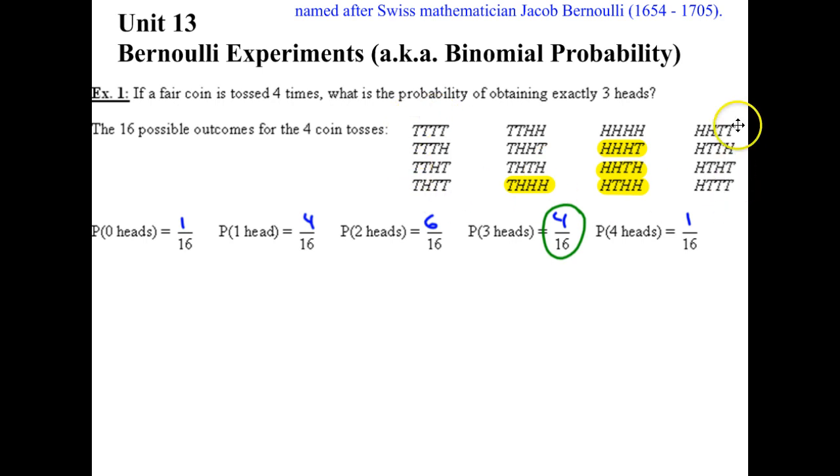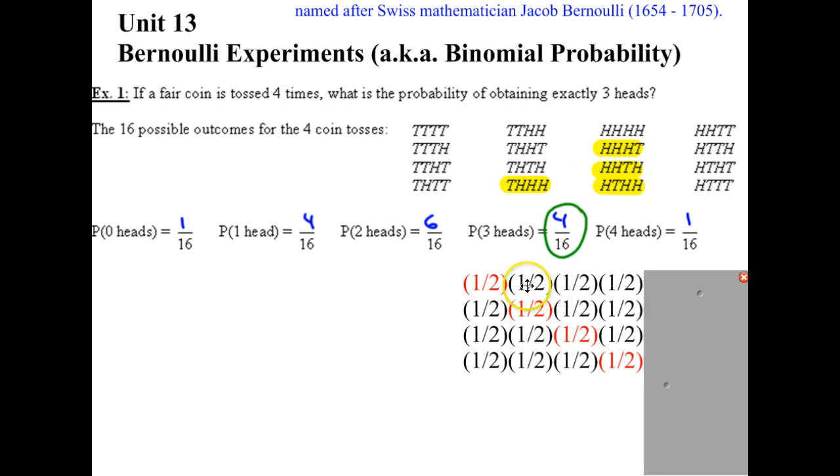This is a sample space. So clearly the answer is 4/16 or 1/4. But this is a lot of work to write out this whole sample space and count it. I certainly don't want to do that for the 10-question quiz with 4 choices each. Way too complicated.